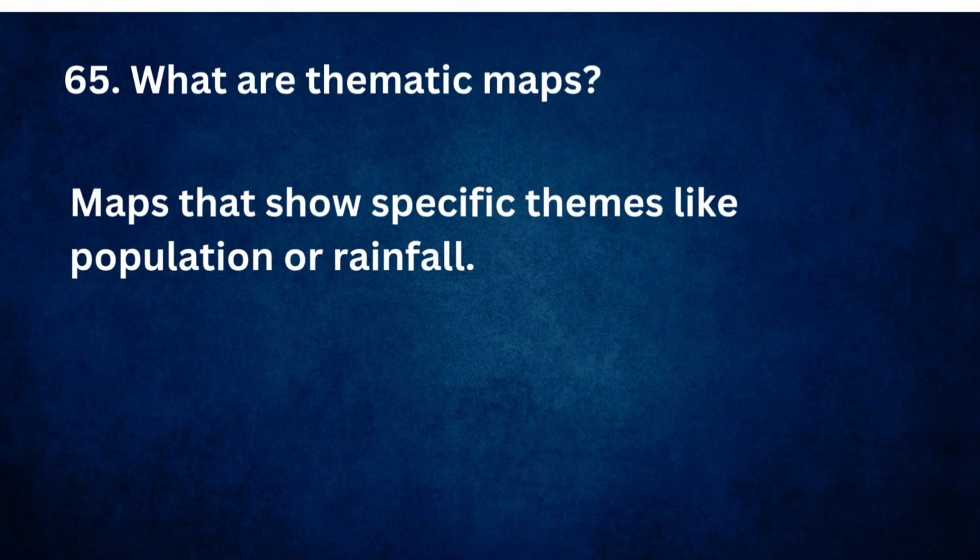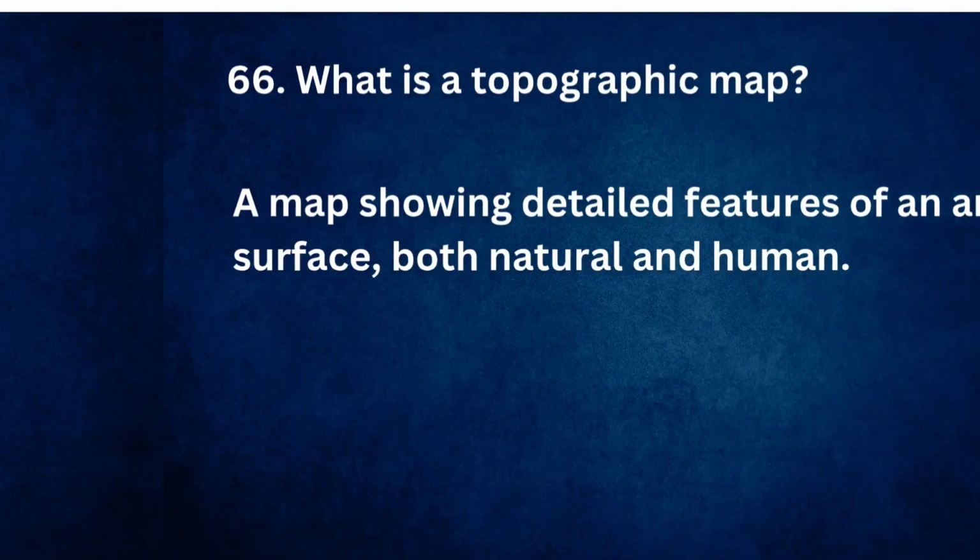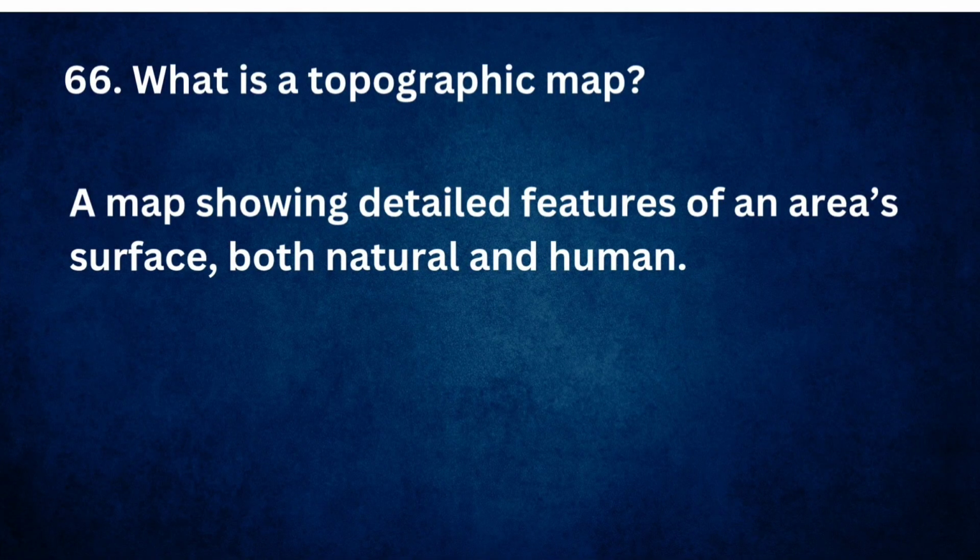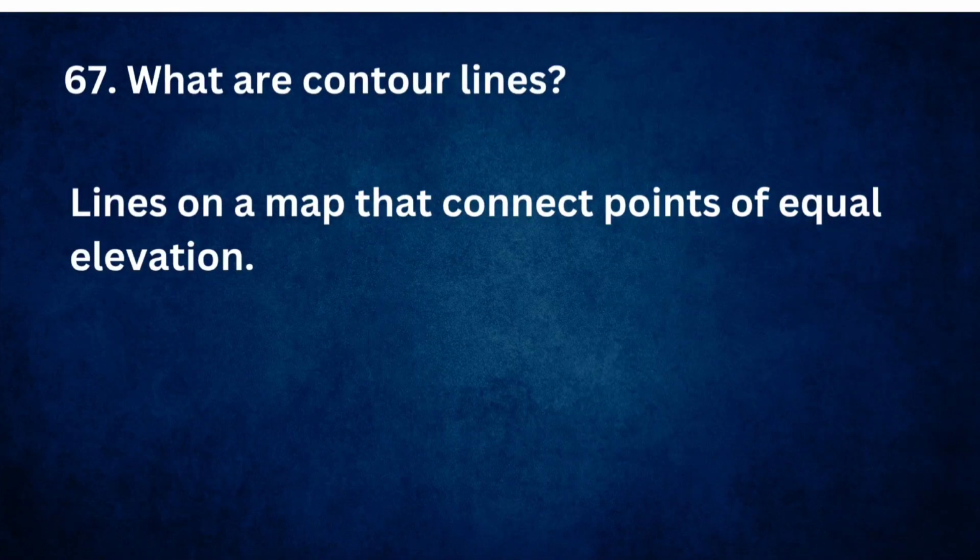What are thematic maps? Maps that show specific themes like population or rainfall. What is a topography map? A map showing detailed features of an area's surface, both natural and human. What are contour lines? Lines on a map that connect points of equal elevation.